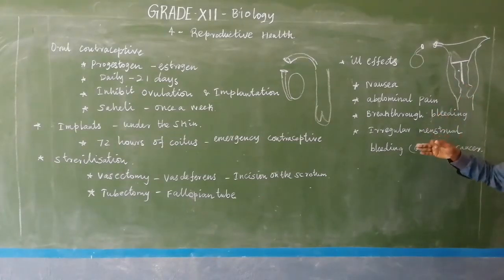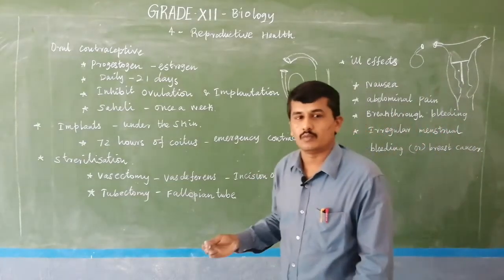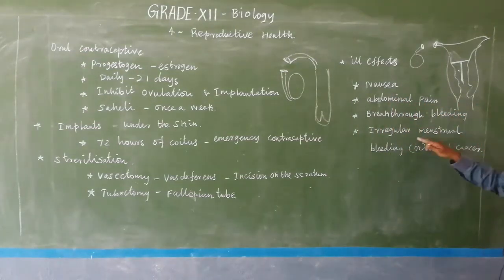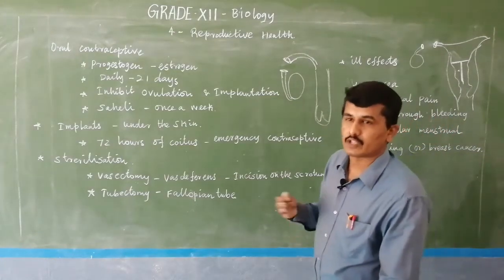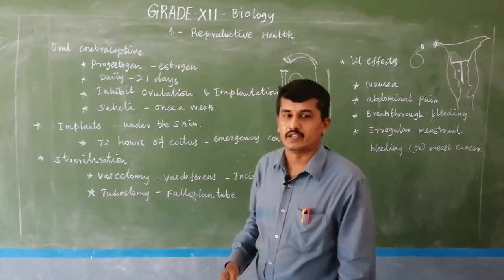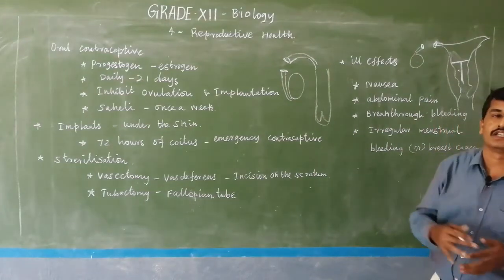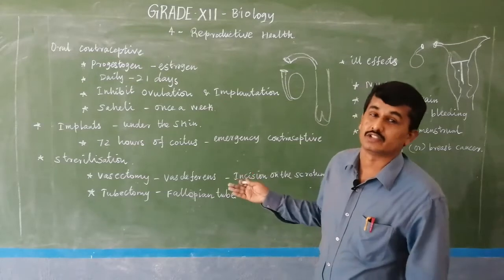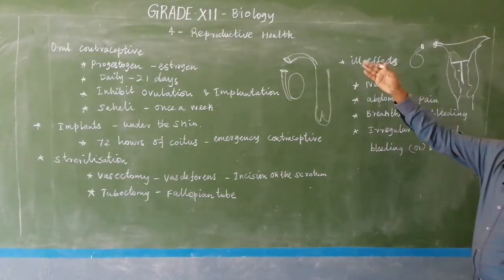For example, if 100 persons are using contraceptive means, only 1 or 2 cases have side effects like breakthrough bleeding and an irregular menstrual cycle. Normally the menstrual cycle is 28 days, but sometimes it takes 35 days. Menstruation normally lasts 3 to 5 days or 3 to 7 days, but in some persons 15 days, even 20 days.